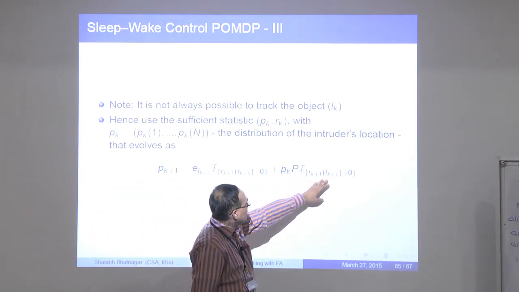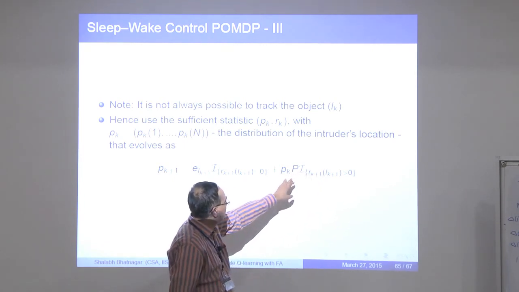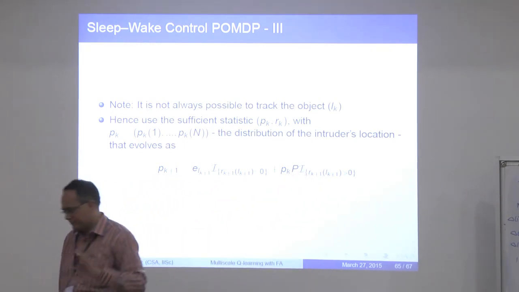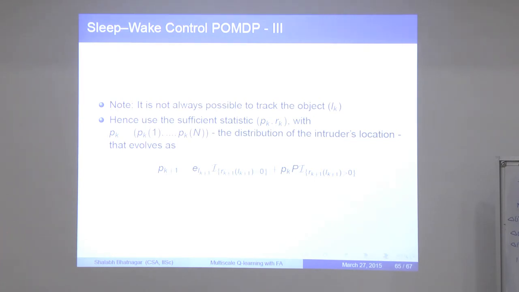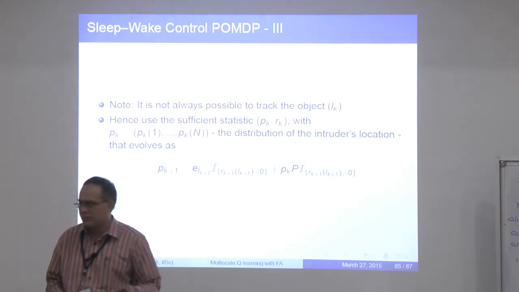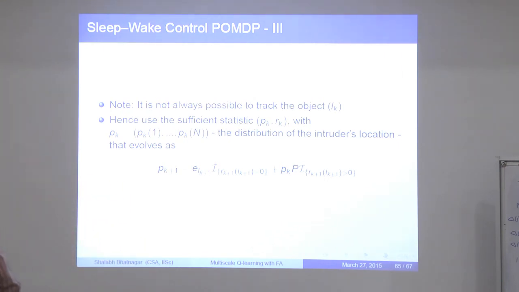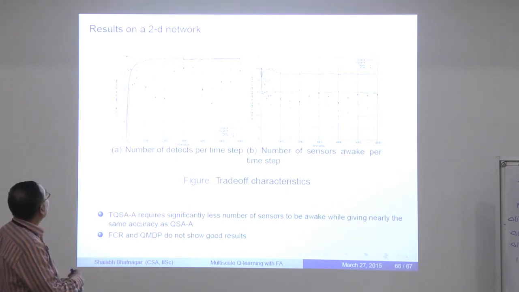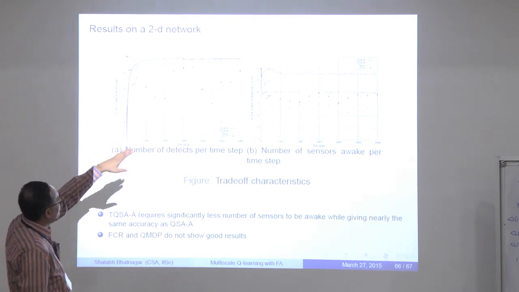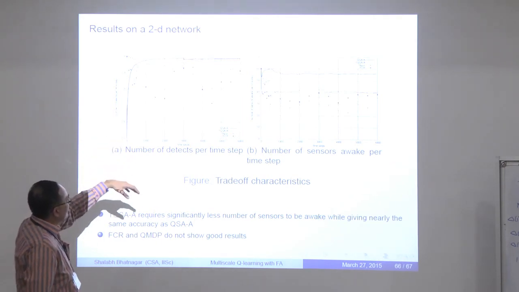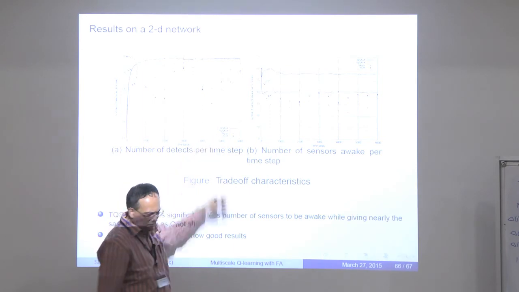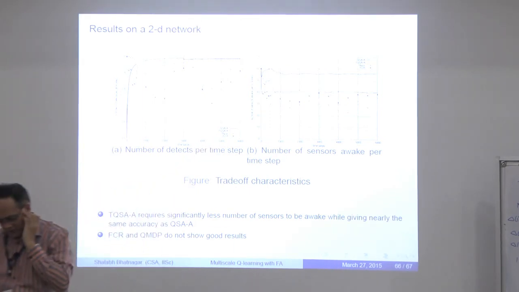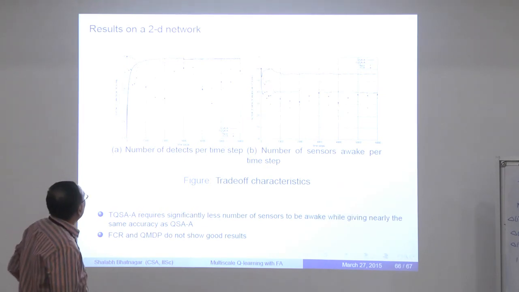Otherwise, if you are sleeping at that time, then this is an estimate, Pk times P. We'll assume that we know P in this particular instance. Later on, we also had experiments wherein we didn't know P, and P was somehow estimated. Okay, so here are the results. This gives a comparison between Q-learning and the 2-time scale Q-learning, and then there are the QMDP and FCR algorithms by Veeravalli et al. Those were somewhat heuristic algorithms.